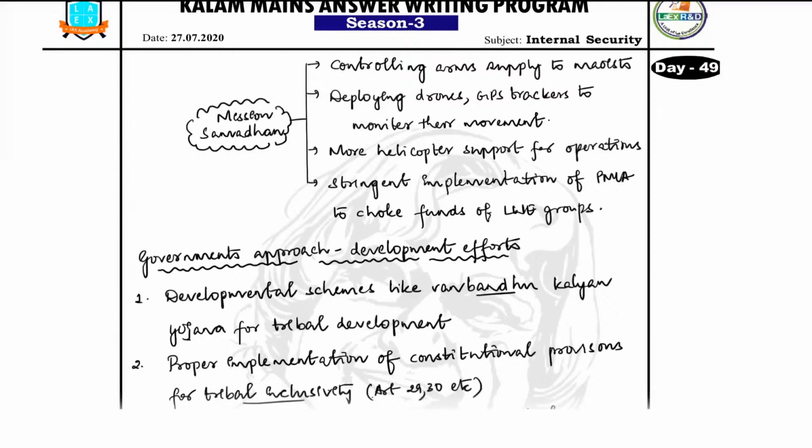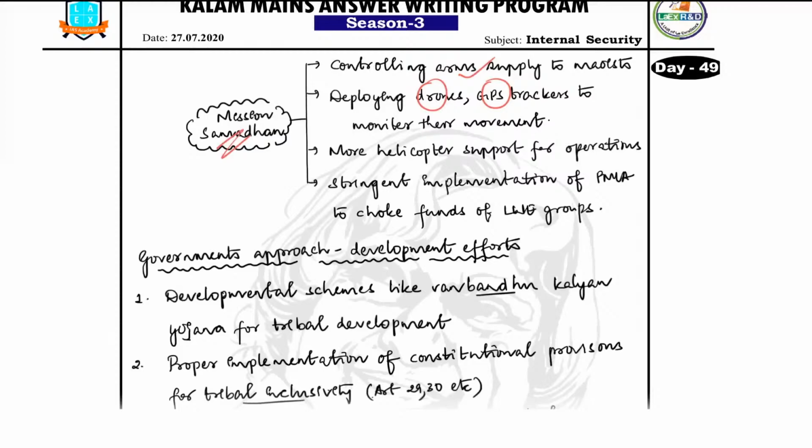So what does this mission Samadhan do, right? 1. It controls the arms supply to the Maoists. Next, it uses high technology like GPS trackers and drones in order to track the movement of the Naxal cadres. Once the movement of the Naxal cadres is effectively tracked, our police and intelligence agencies will be able to handle the situation better.